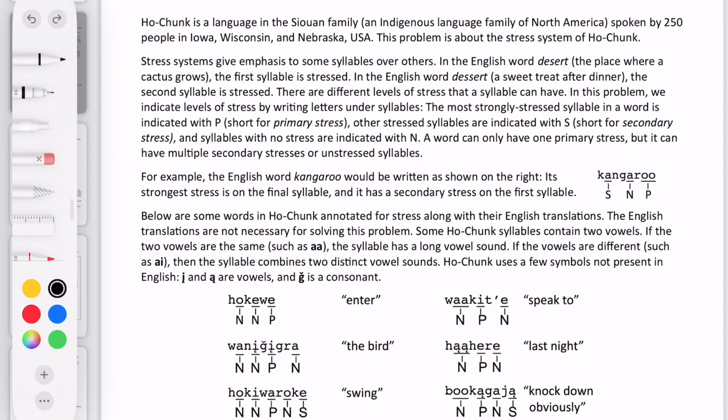So there are different levels of stress that a syllable can have, and they can have primary stress, so like the most emphasis on the syllable. It can also have S or secondary emphasis, so that would be like something that's not stressed the most but also not stressed the least. And then syllables with no stress are indicated with N. So as you can see in the example they give, kangaroo, which has a secondary, then a no stress, then a primary. And if you kind of sound out kangaroo, you'll hear where the stresses are.